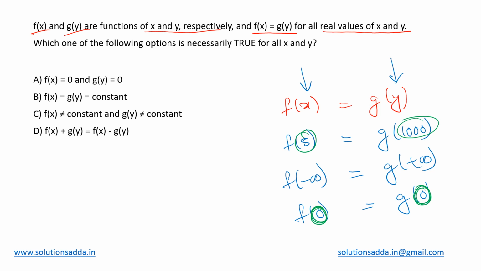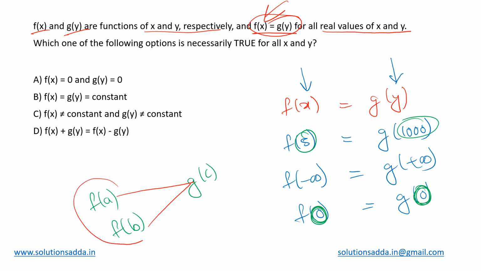So now let us say I'm taking f of a and f of b. Will these both be same? We cannot directly comment just by looking at f, but let us take some g of c as well. So now I can definitely say that f of a and g of c is same, because that is what is implied by this particular statement. Similarly, f of b and g of c will be same, and this ultimately implies that f of a and f of b will always be same for all a and b, which means f of x is a constant.